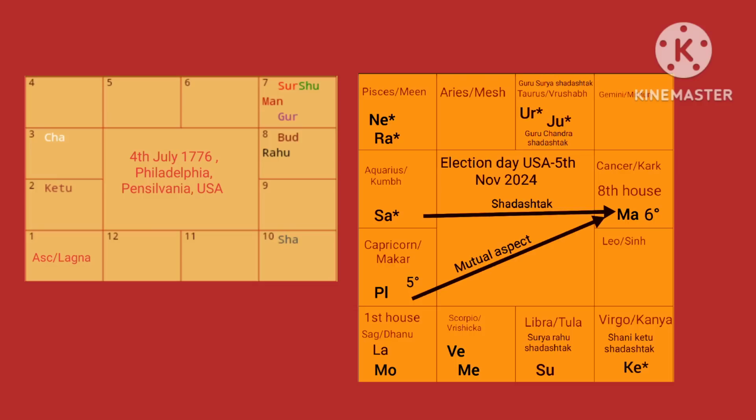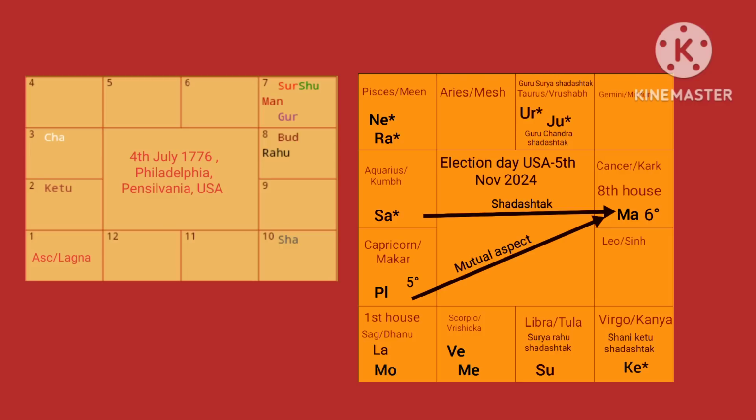Look at Mars and Moon. Moon is in Dhanu or Sagittarius. Mars is in Cancer. So again it is forming a Shadashtak yoga. Look at Jupiter and Moon. Jupiter is in Taurus and Moon is in Sagittarius. Again they are at 6-8 positions from each other, forming a Shadashtak yoga. Look at Jupiter and Sun. Again Sun is 6th from Jupiter and Jupiter is 8th from the Sun. So again they are forming a Shadashtak yoga.